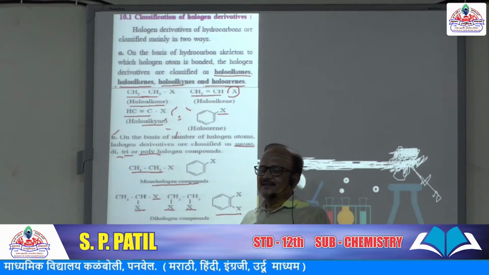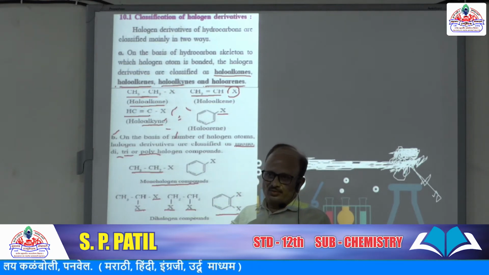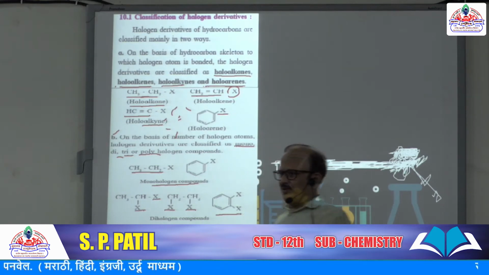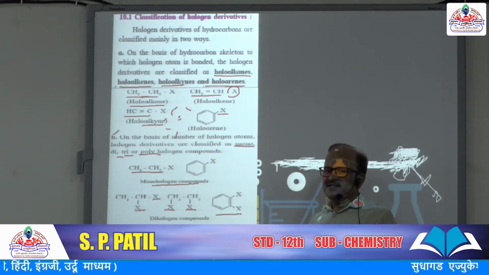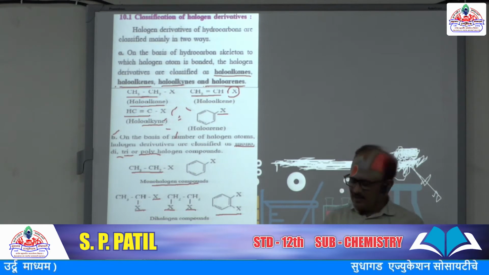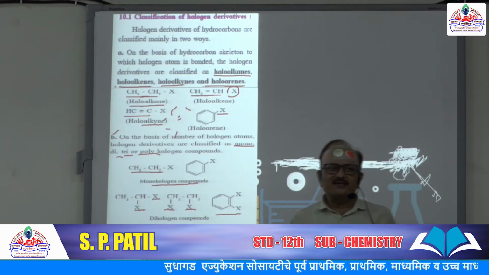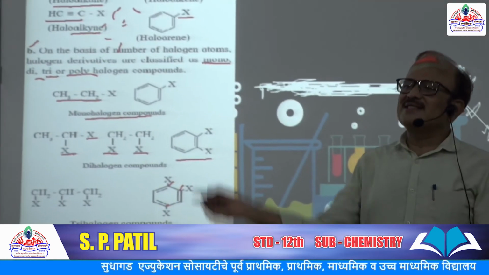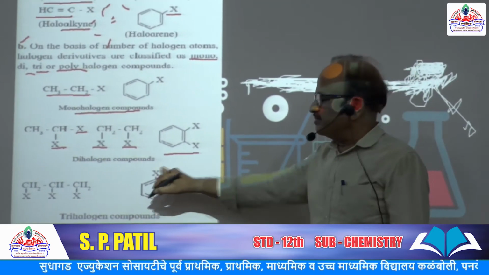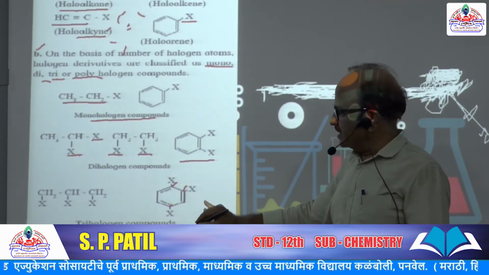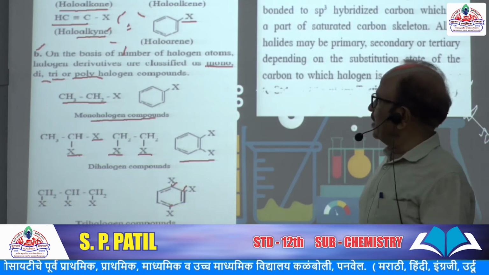So this is a trihalogen derivative. Here in this benzene ring, from this position and this position, hydrogen atoms are substituted and replaced by halogen atoms. Got it? So these are trihalogen compounds.